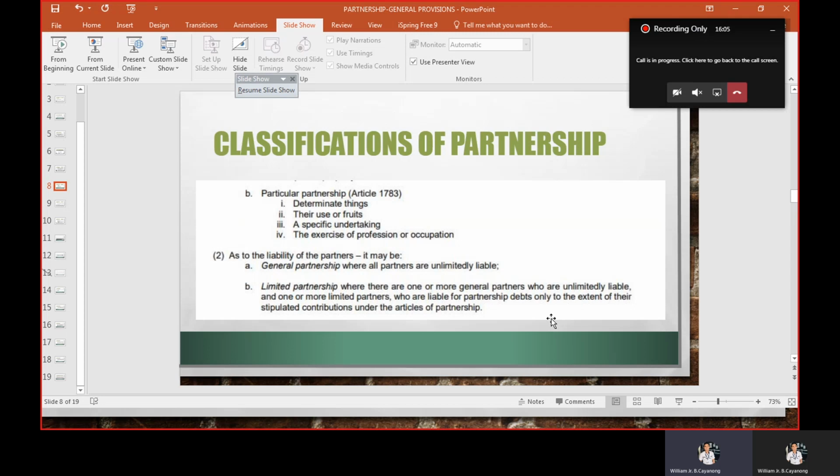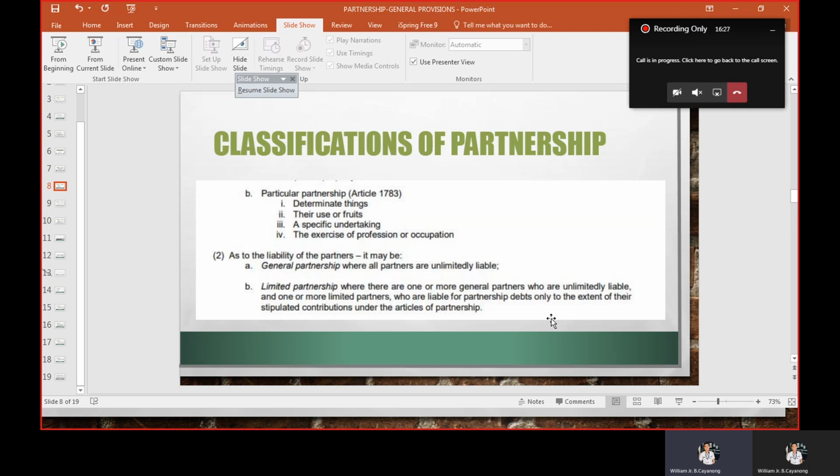Okay, so next. As to liability, we have general partnership and limited partnership. So, general partnership is where all partners are unlimitedly liable. This is one of the perks of being a general partner, or general partnership.